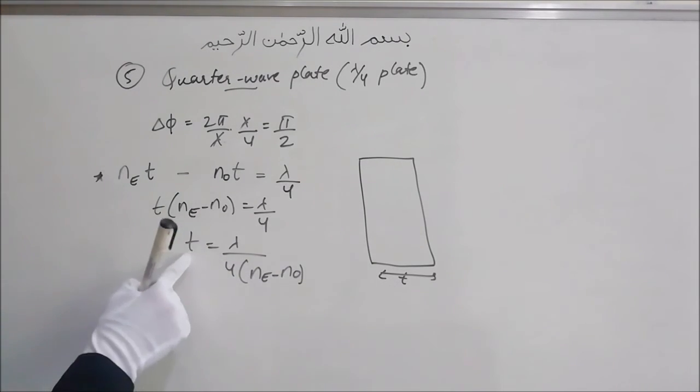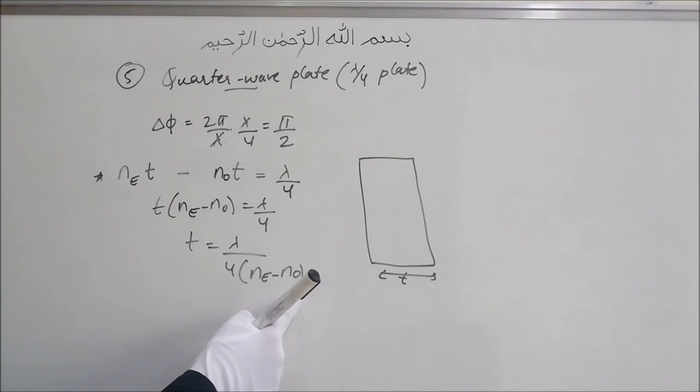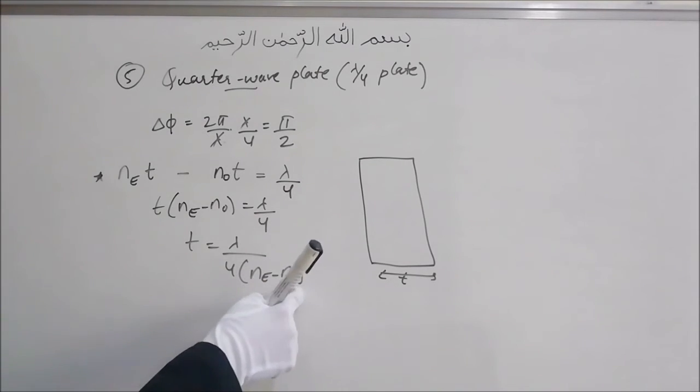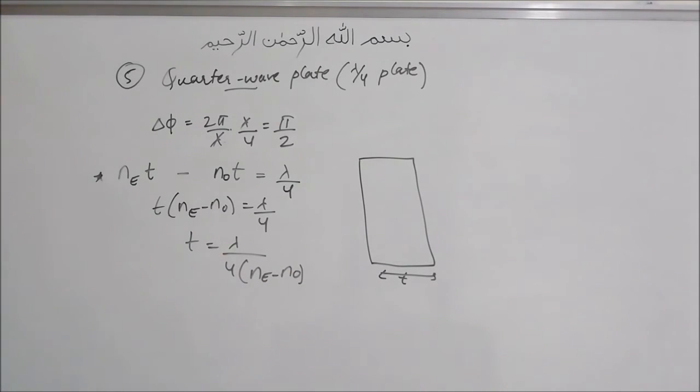This T is the thickness, so it has to be positive. So if Ne is greater than No, this is the formula, and if No is greater than Ne, then it will be No minus Ne. We have to get T that is positive.